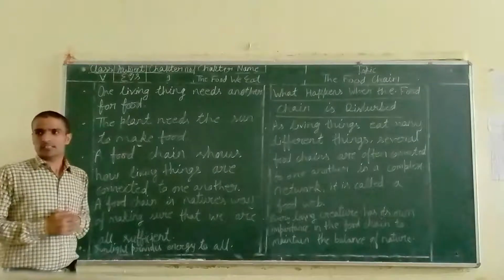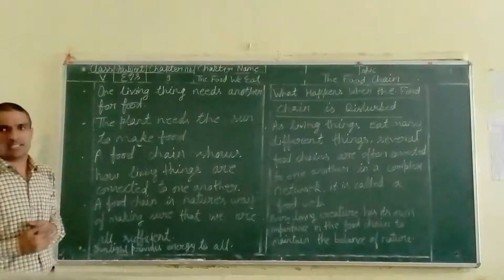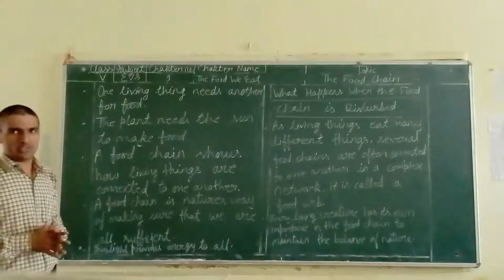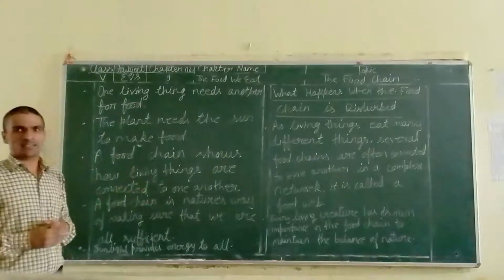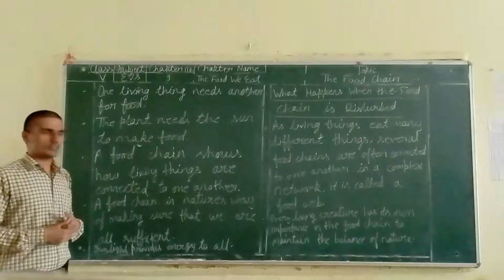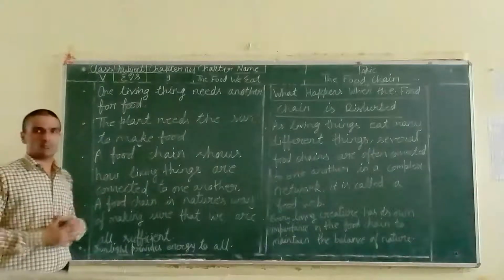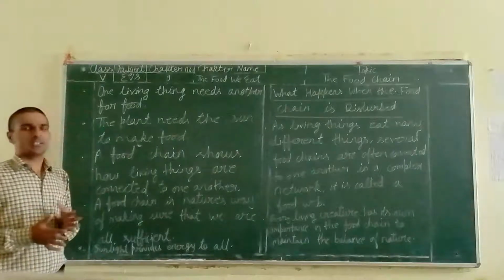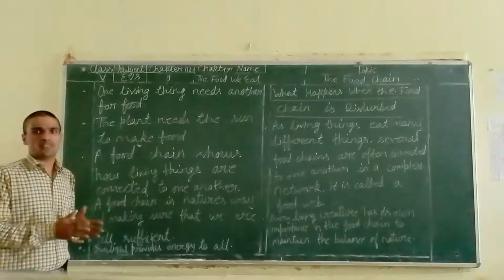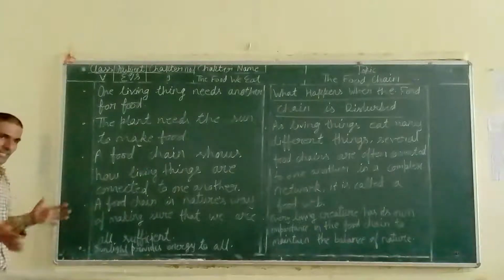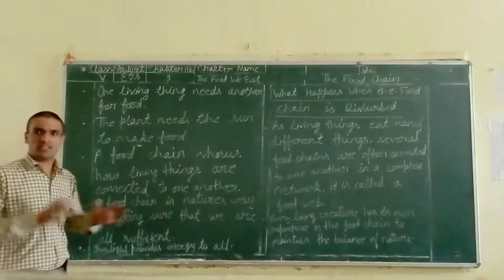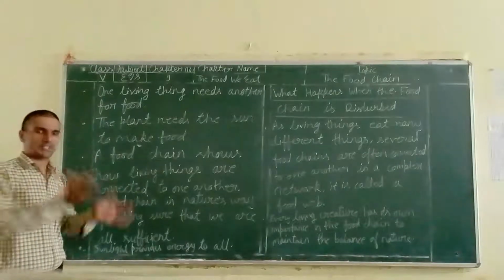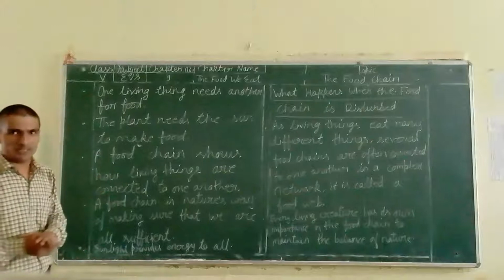You will notice that some other living thing is also present which takes that insect as food. There are also a few plants that are insectivorous, that eat insects. In the same way, one living thing is the food of another, making a connection between all living things in the form of food. That connection of food is the food chain.